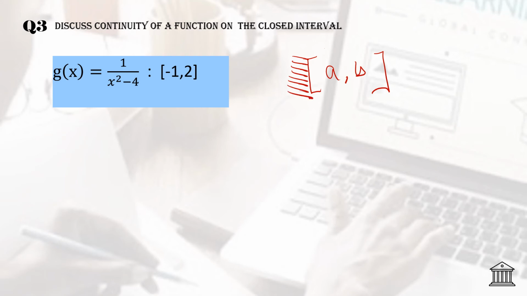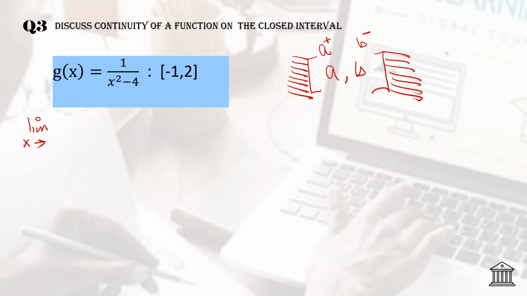It means we only have to read the limit from the right hand side for the a, and here we have nothing on the right hand side of the b, so we will read the limit of b from the left hand side only. And since we have to read the limits and the function for the closed interval, we have to see whether they are equal to each other or not.